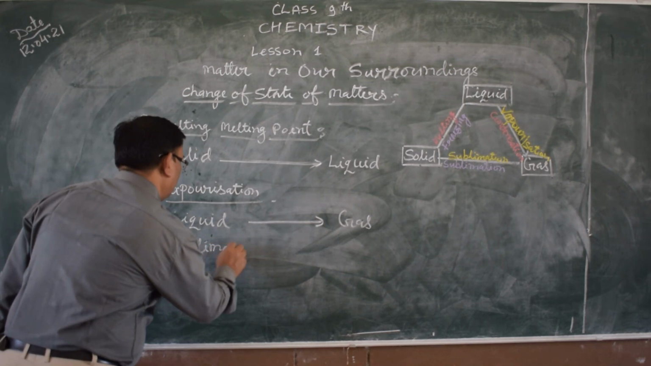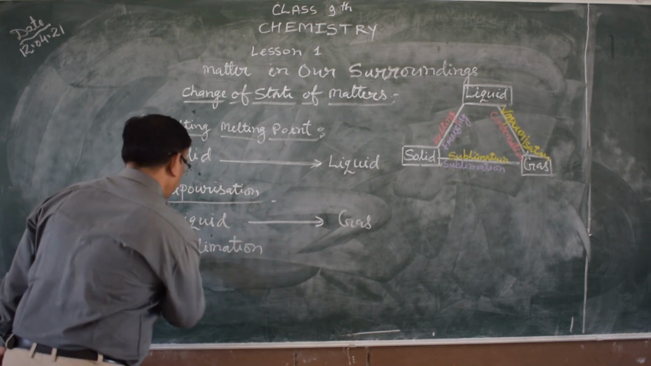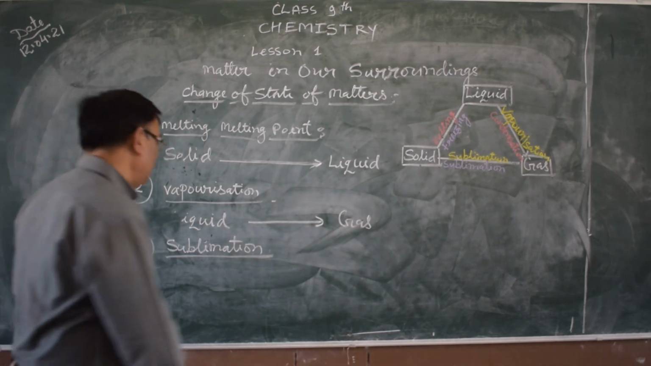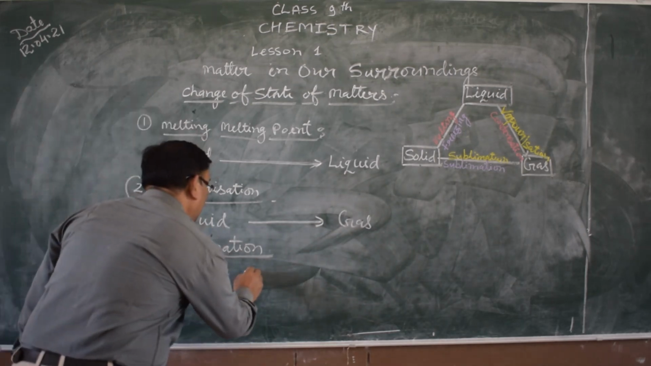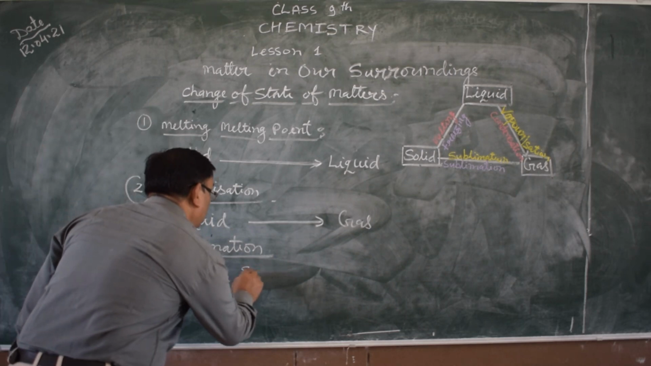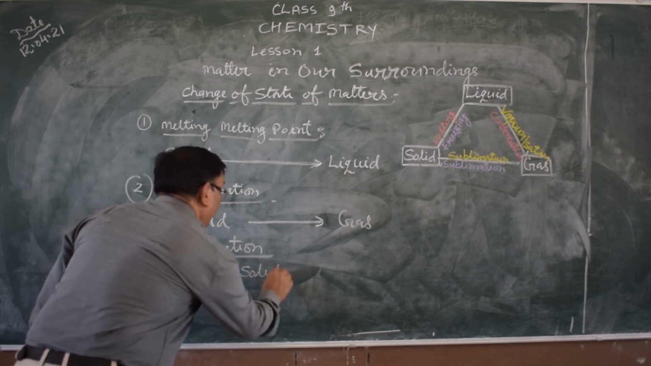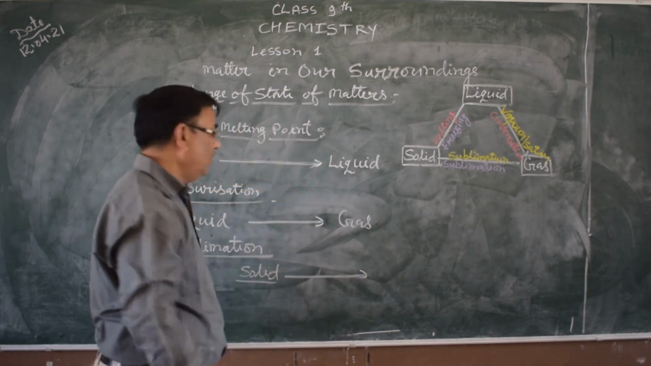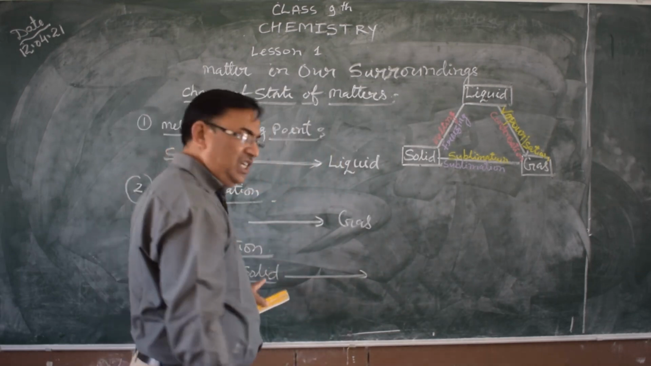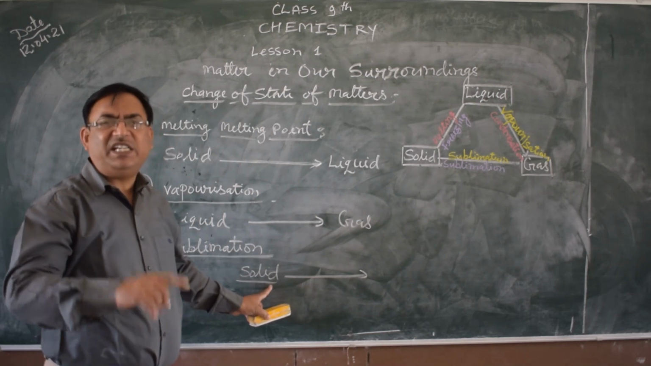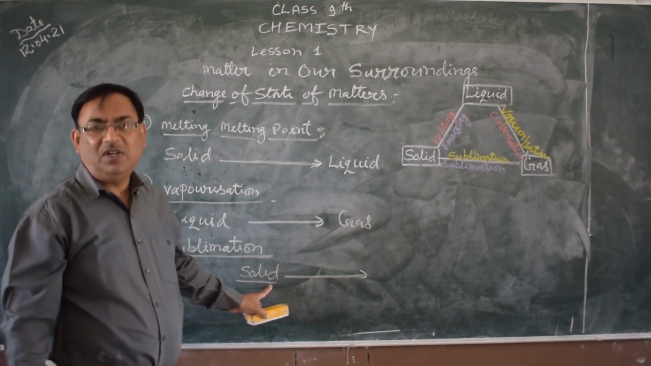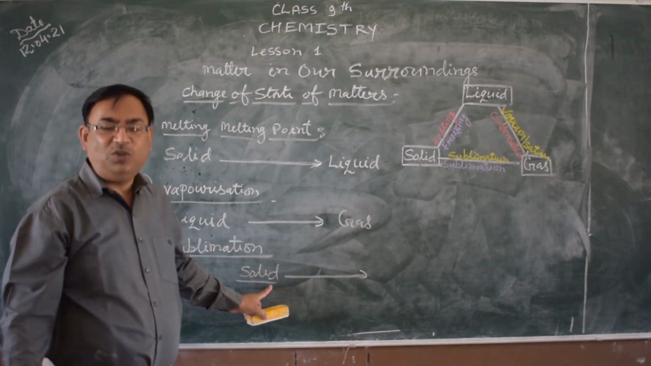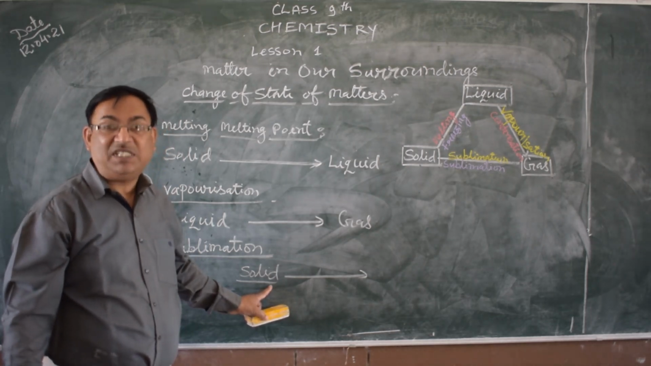Sublimation. What is sublimation? Some special types of substances, whose physical state is solid, when heat energy or temperature is provided, change directly into gaseous form. This process is called sublimation, and the substance is called a sublimate.